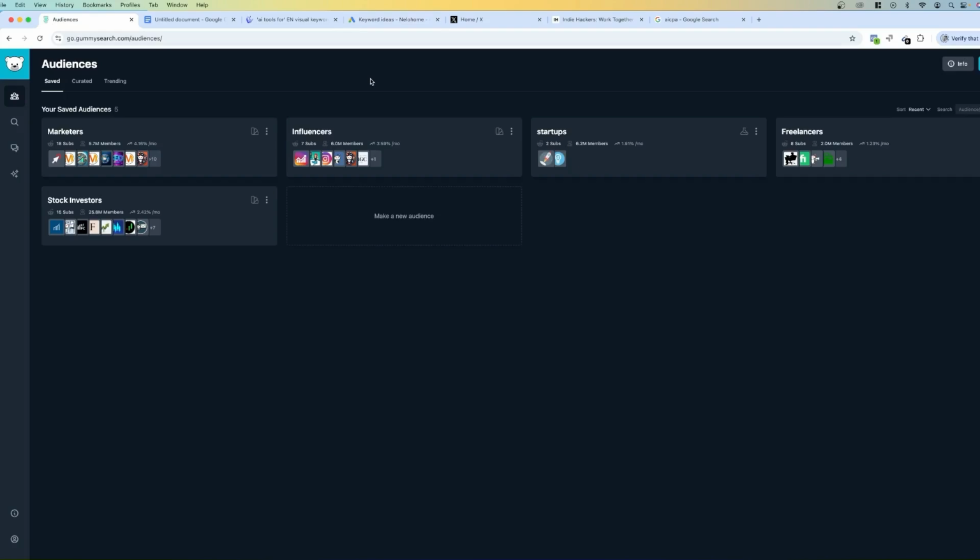The next tool to show you is called Gummy Search. Gummy Search scrapes Reddit and it uses AI to analyze what people are talking about in different subreddits. Now, this is probably the most valuable tool for what I'm showing you today, because Reddit is a goldmine of people having real conversations in public.